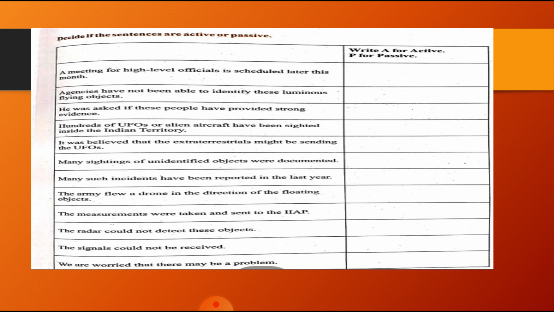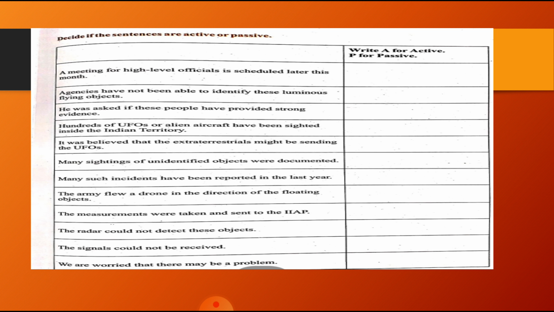Okay, got it? Next: Agencies have not been able to identify this luminous flying object. See, here have been is an active voice. The agencies have failed to identify the object, and that is important. See, here the object is important, and what the agencies have failed at. So, have been is an active voice over here.